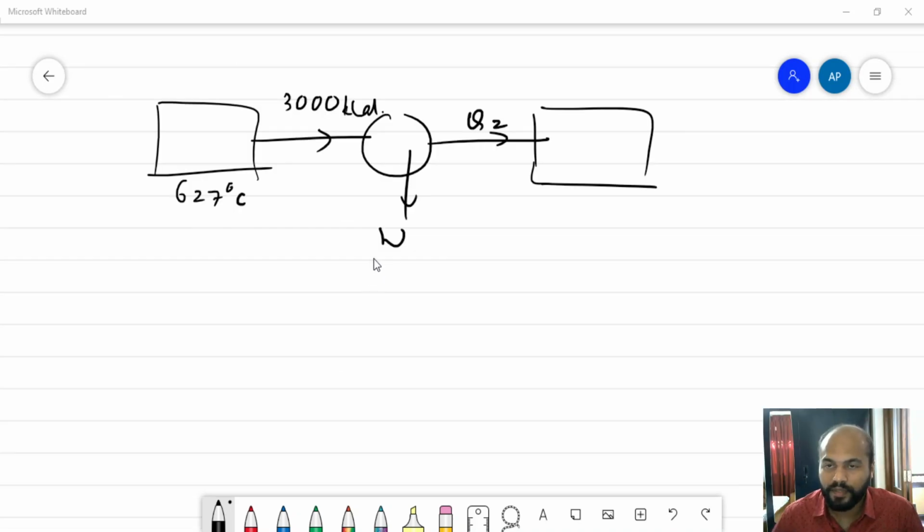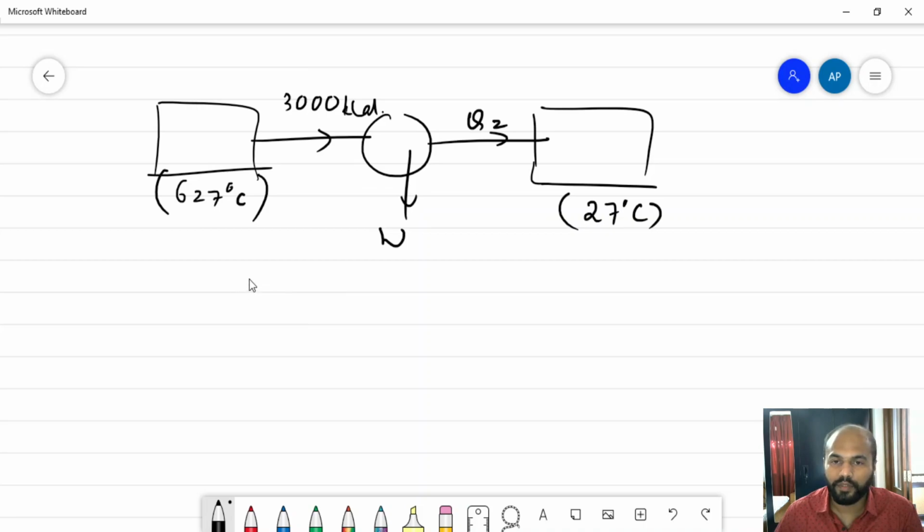Let's take some problems based on the concept that we have just studied. It says that there's one heat engine which extracts 3000 kilocalories from a hot reservoir which is at 627 degrees centigrade. And there is another cold reservoir which is at 27 degrees centigrade. Q2 is being supplied to that along with some work being done. We have to find the work done.